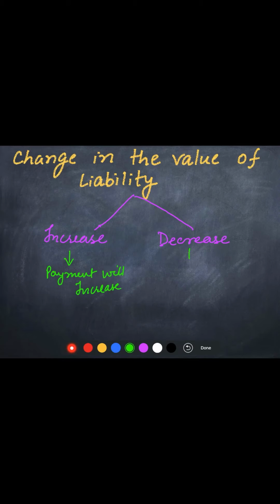On the other hand, if the value of the liability decreases, the payment we will have to make in future will decrease. When the payment decreases, this is a profit for the business, and when the payment increases, it is a loss for the business.